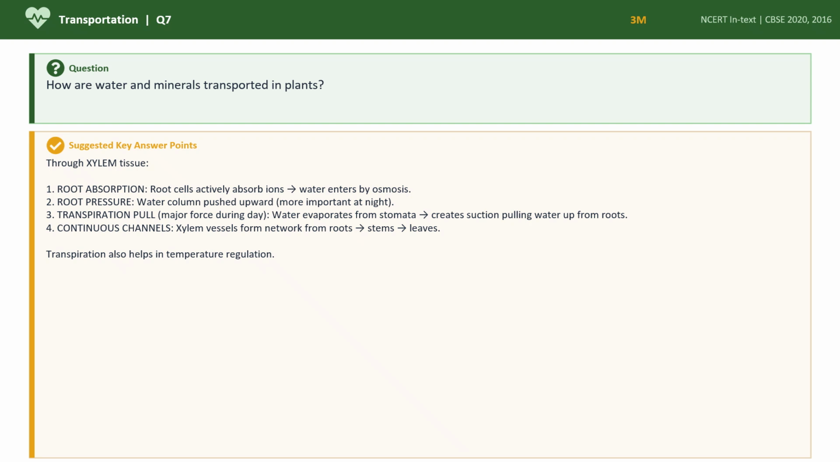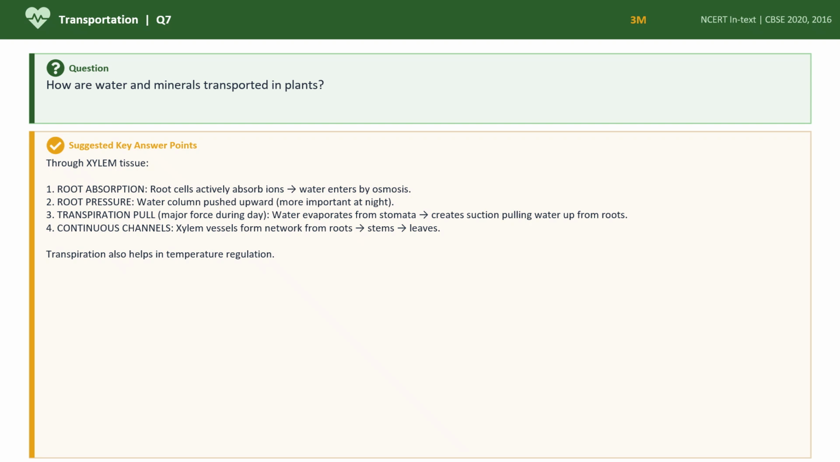And then what happens? Root pressure. The water column pushes this upward. It is more important at night only, when this root pressure is acting. And then transpirational pull, which happens during the daytime. In the stomata region, water evaporates, and because of this evaporation, transpirational pull, some kind of suction is happening. Because of this, water from the root system is absorbed and moves into the plant.